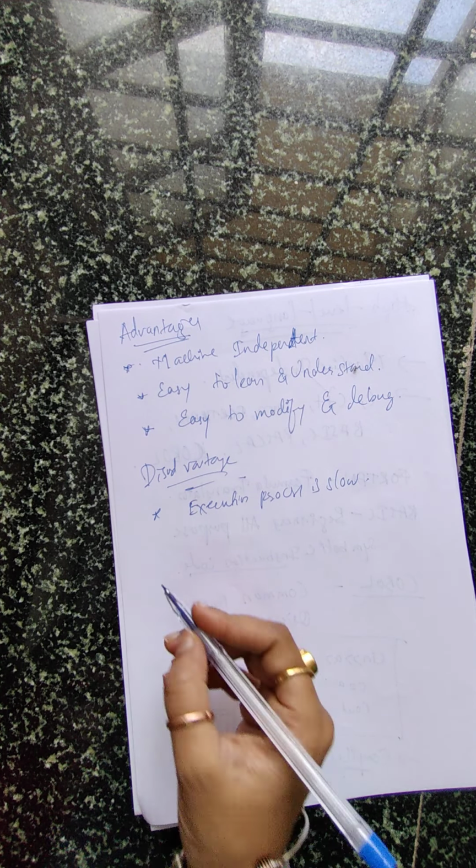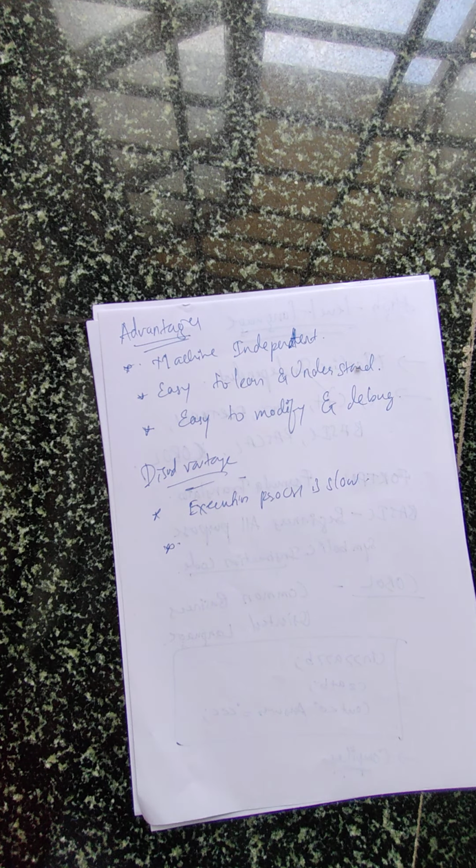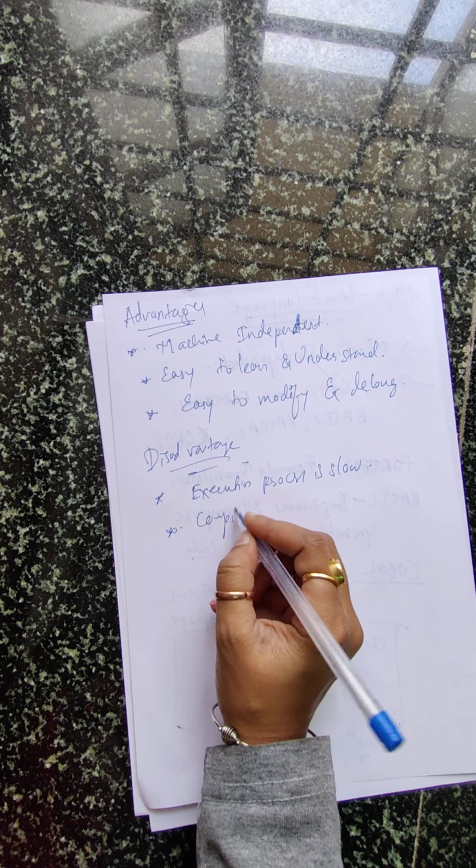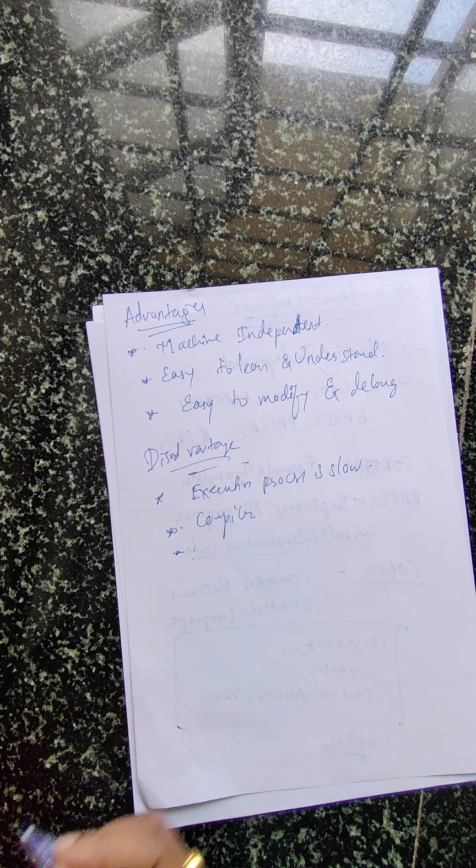Next, the second disadvantage of your high level language is that the high level language requires a compiler to convert your source code to object code. Means the code that we write in your high level language is called source code. It has to be converted into your machine language, that is called your object code, and to convert this we need the compiler. Directly we cannot do it. Done? So that is the disadvantage.